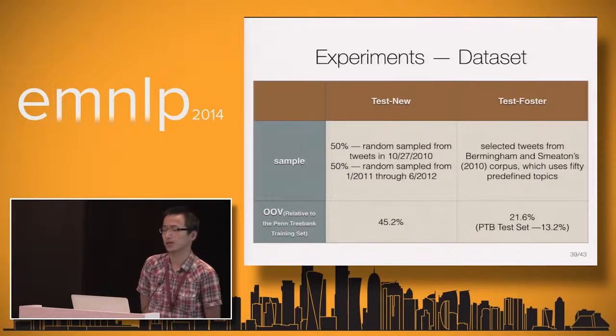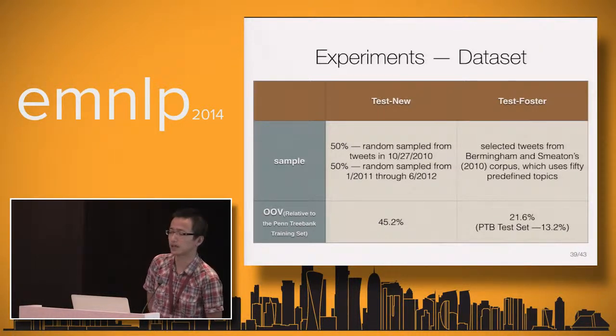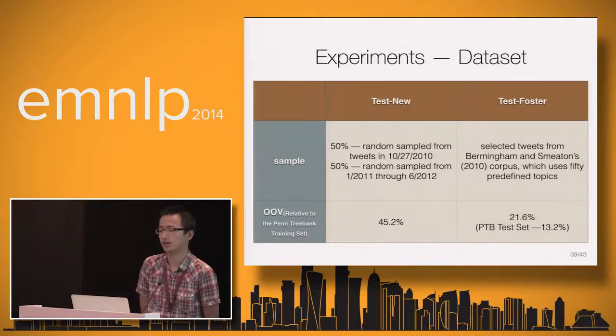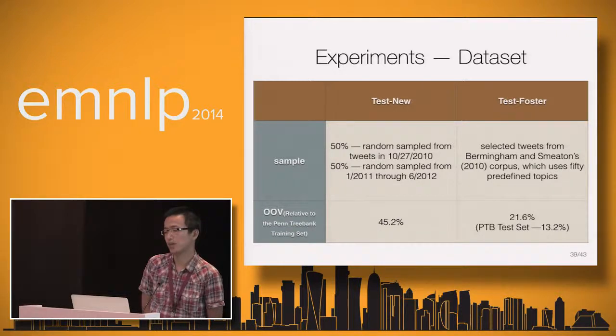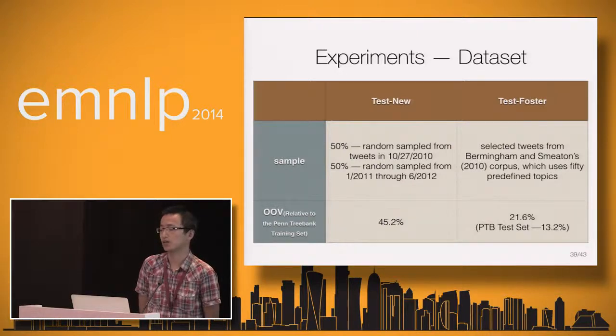Despite its obvious temporal skew, there's no reason to believe this sample is otherwise biased. However, Foster's dataset is drawn from a corpus with predefined topics such as politics, business, sports, and entertainment. In short, topics not unlikely to find in the Penn Treebank. The out-of-vocabulary rate compared to the Penn Treebank training set proves this point. The OOV rate by type of our dataset is around 45, which is pretty high, while the Foster dataset is only around 21. For reference, the out-of-vocabulary rate for the Penn Treebank standard test set is around 13.